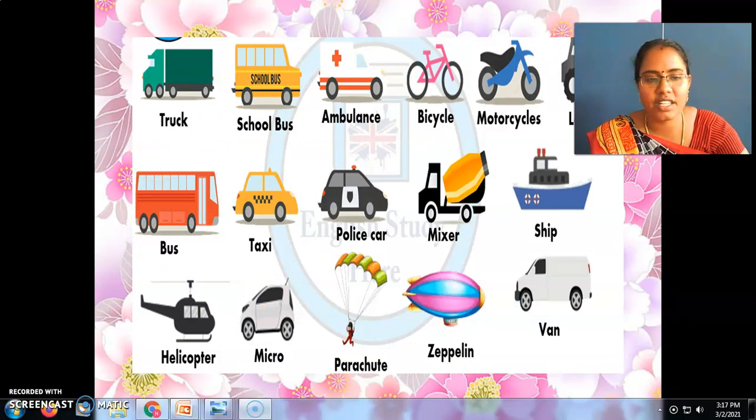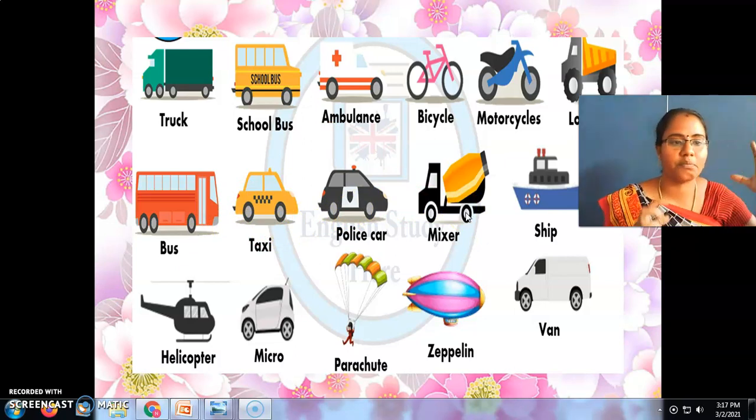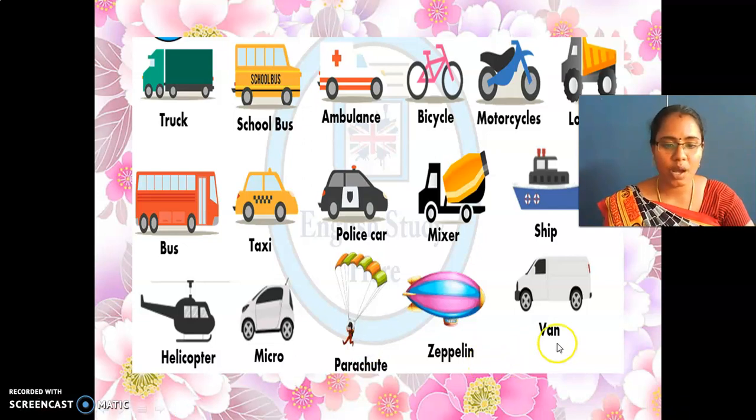See here, there are many vehicles here. With the names: this is truck, school bus, ambulance, bicycle, motorcycle, lorry, bus, taxi, police car. See here the mixer, which means for building construction they use this type of vehicle. Ship, helicopter, parachute, zeppelin, van. These are all the vehicles we usually use in our day-to-day life.